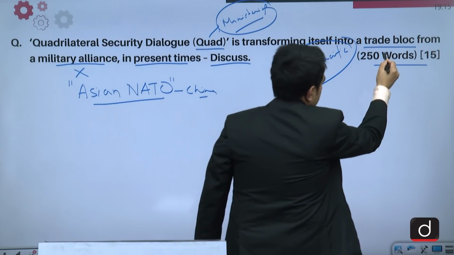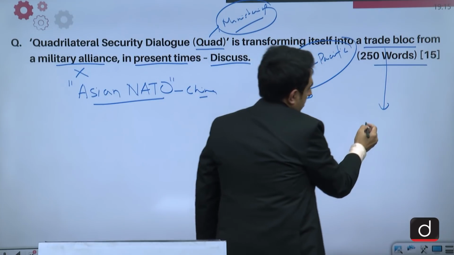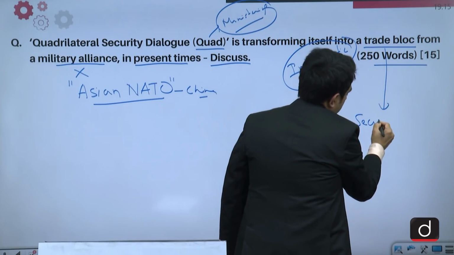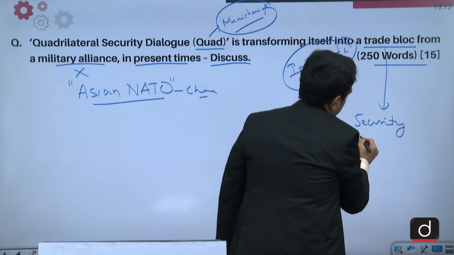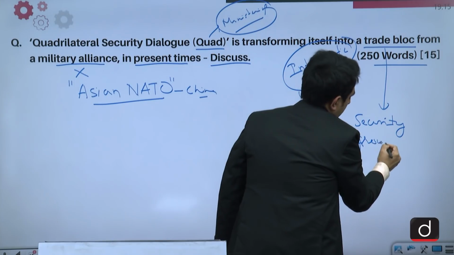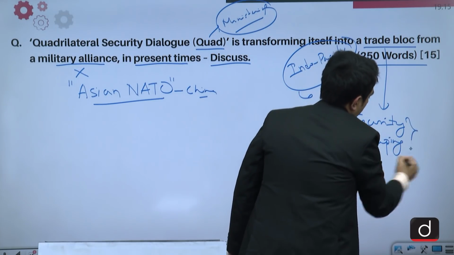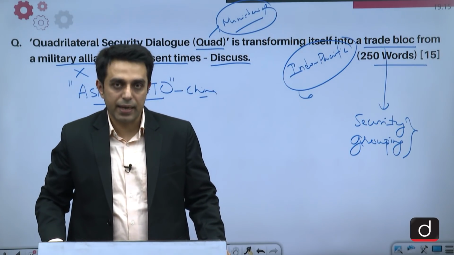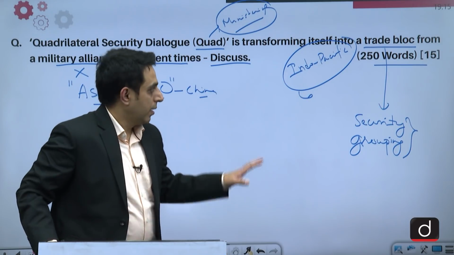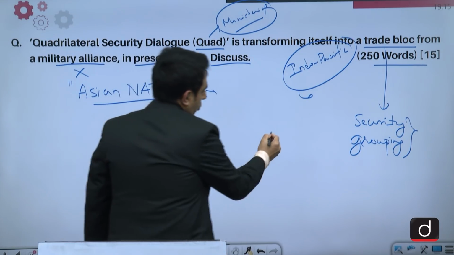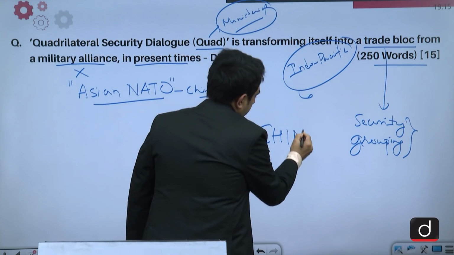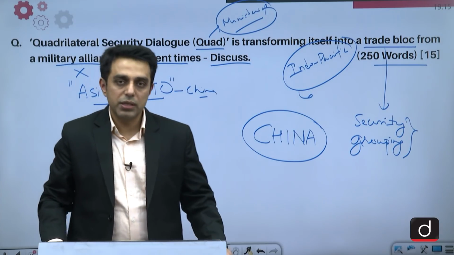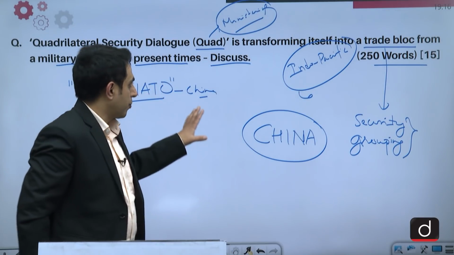And about it being a trade bloc, the question that arises is, it is basically a security grouping as of now, but it has strong elements which are concerned with trade dynamics in the Indo-Pacific region, and the reason being the overwhelming presence of China in the Indo-Pacific region and its trade with all these four countries which form this Quad grouping.